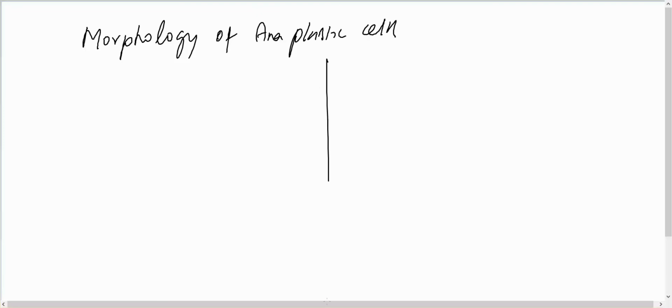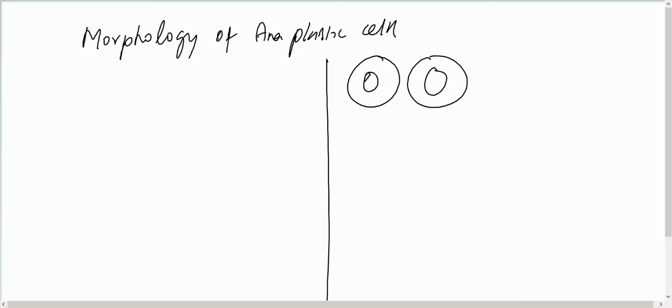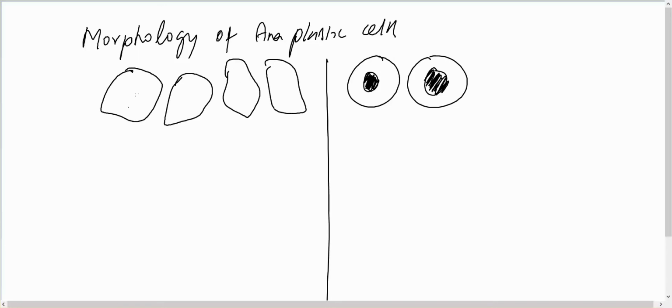Now let us see the morphology of anaplastic cells. See, normal cells resemble each other. They will not vary within themselves. But if it is a malignant cell, that is anaplastic cells, they will not look the same as each other. They vary in nucleus size and shape,